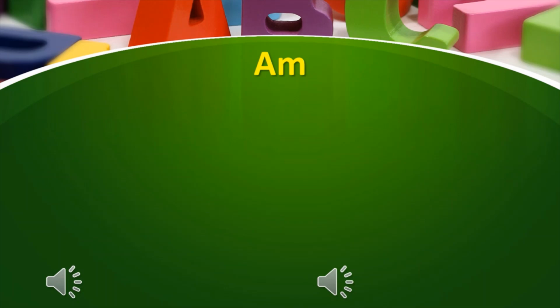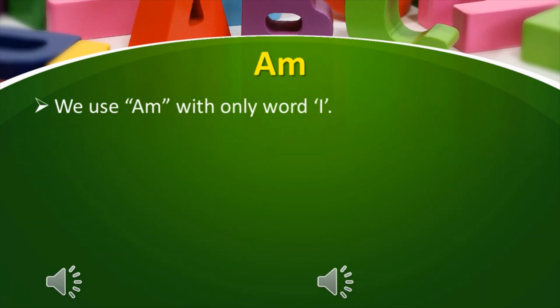First of all, we are going to learn about where we use am. So students, we use am with only word I. Now let's take some examples.